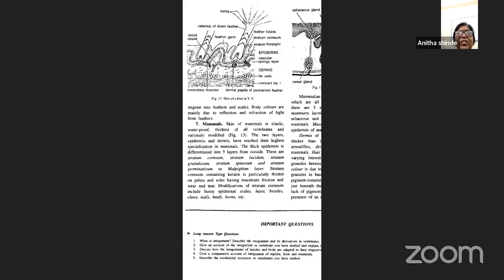differentiated into 5 layers. Until now we have seen that the epidermis is thin, whereas the dermis was thick.